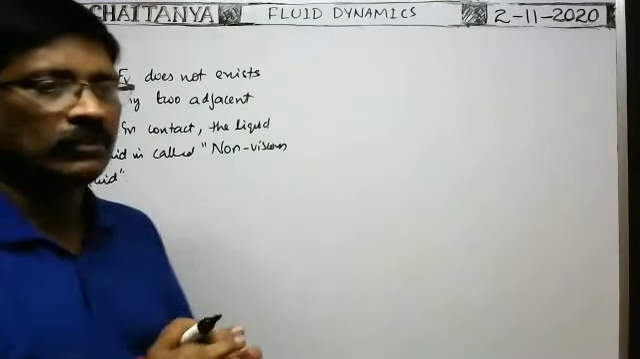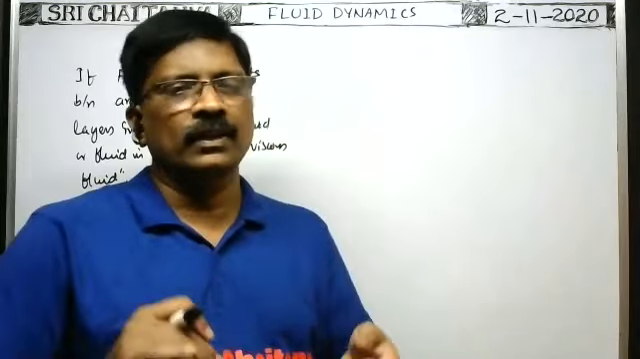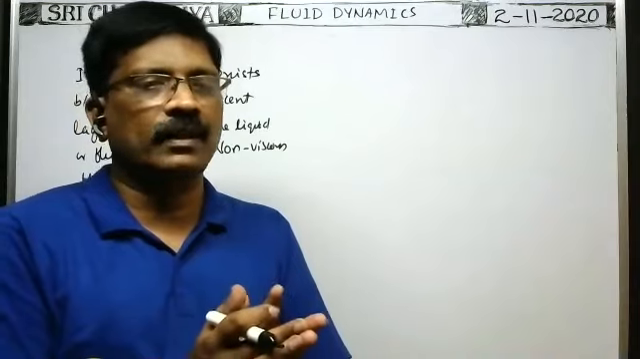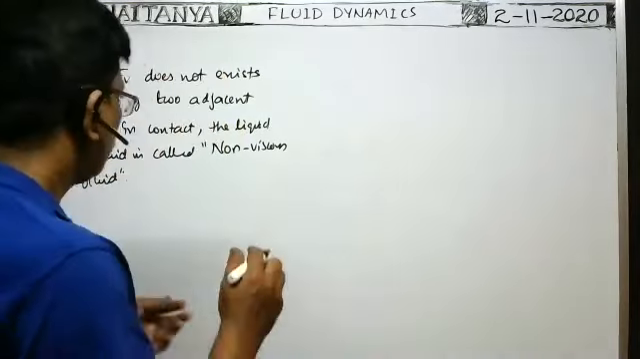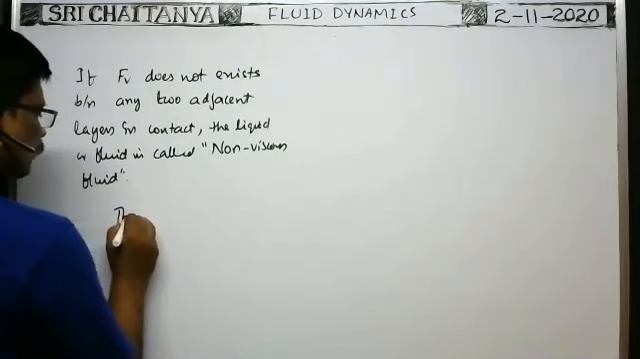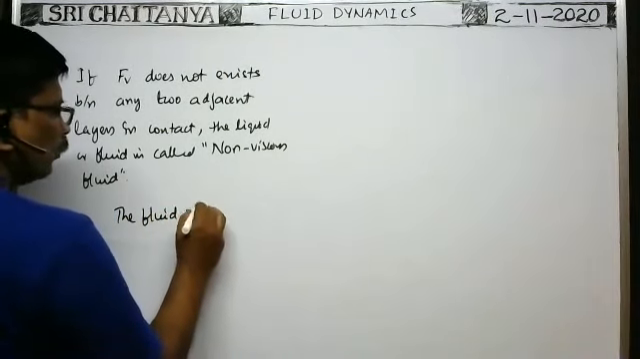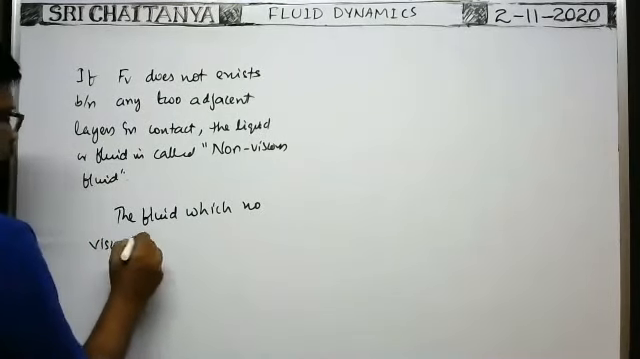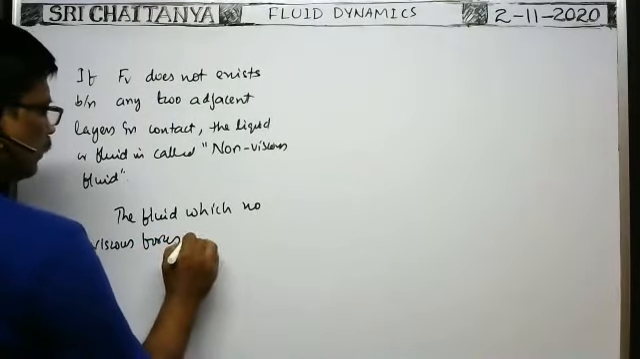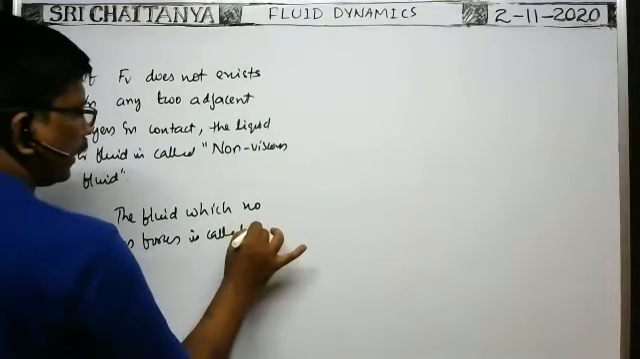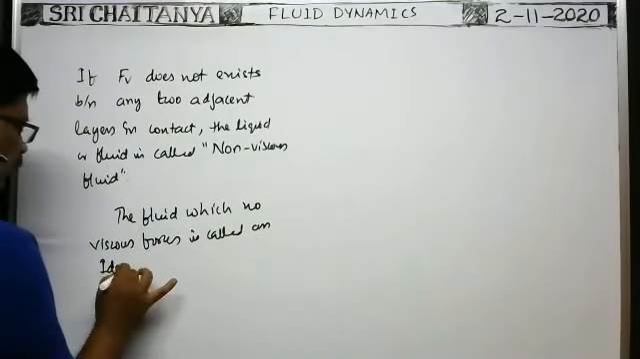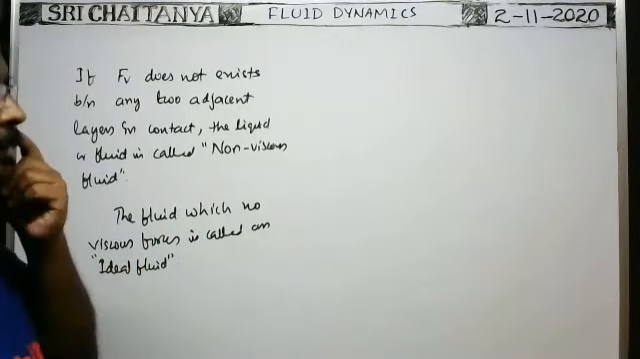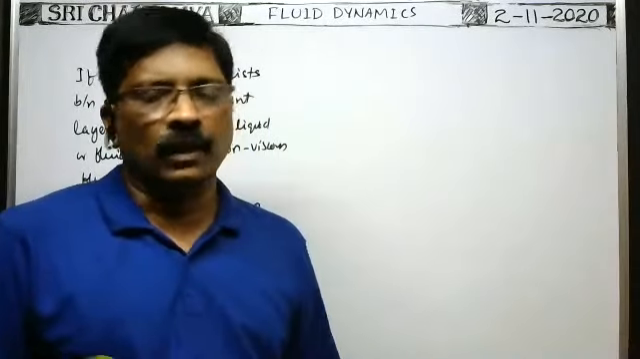Actually, there is no non-viscous fluid in the universe. If any fluid is there in which no viscous forces are there, such a type of fluid is called an ideal fluid. So the fluid which has no viscous forces is called an ideal fluid. This is the case of the properties of the fluids.